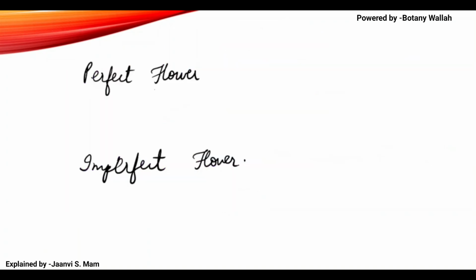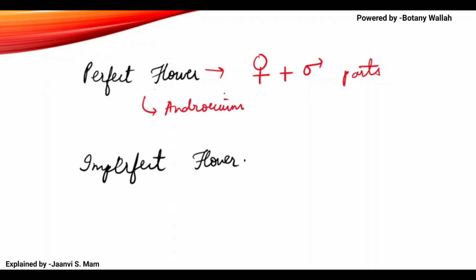Now the next two words, perfect and imperfect flowers. Perfect flower means which has both female plus male parts. If it has both androecium and gynoecium, then it is known as perfect flower.